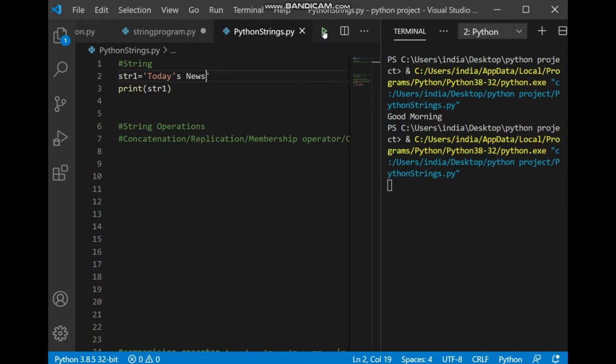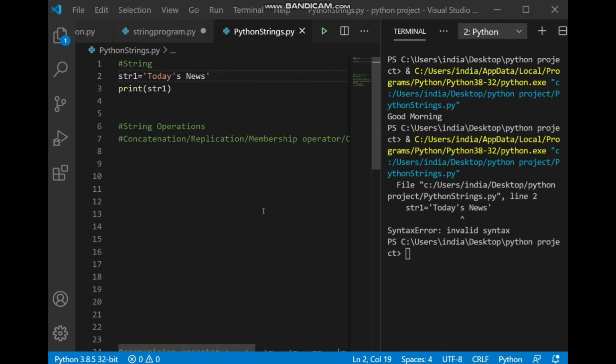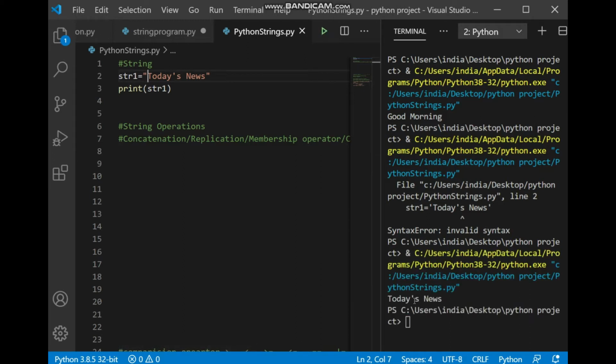Let's see. This is going to throw an error because this is not possible. Your interpreter will find it very difficult to find the particular length of your string, from where to start, and that is why it is not considering the second part, s and news, to be in one string. So in this situation we need double quotes.